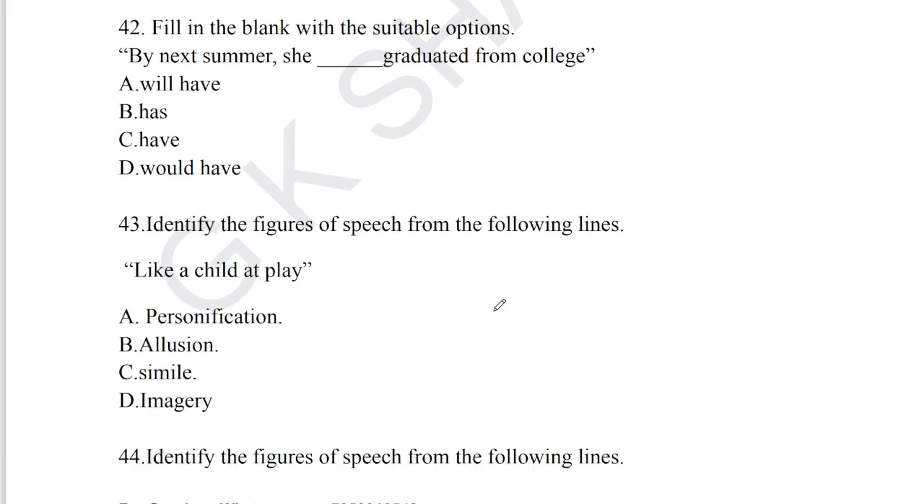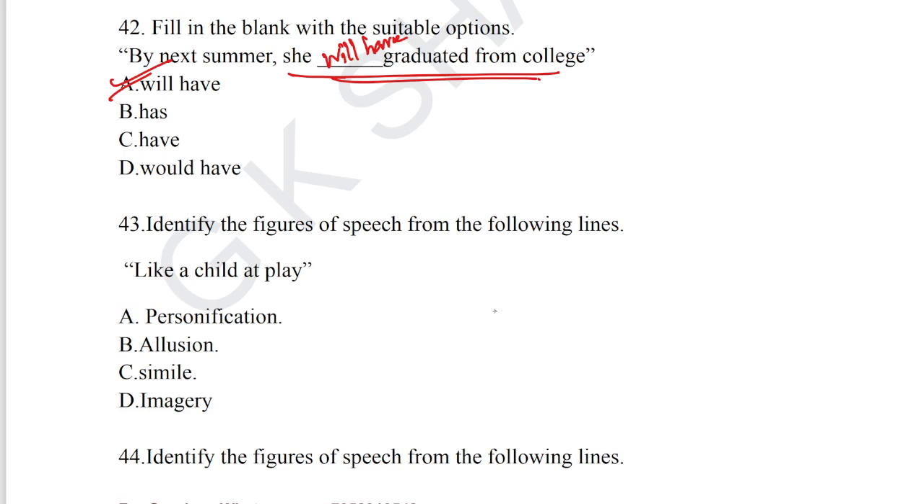Next, question number 42. Fill in the blank with the suitable option. By next summer, she will have graduated from the college. Will have, future perfect tense here. "By next summer" is the indicative time for completion of the action, the latest possible time shown in the clause. So that will promote the tense future perfect. She will have graduated from the college is the correct answer. 42, option A is the correct answer.